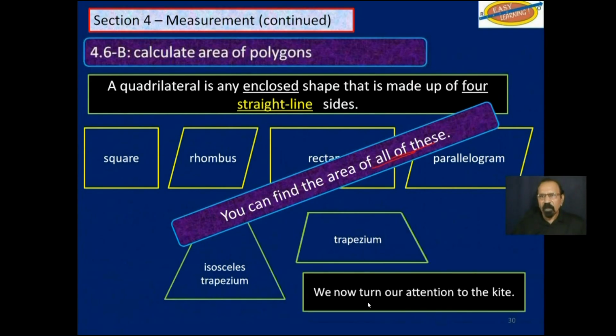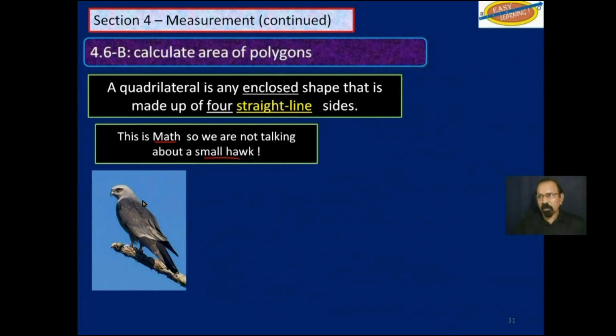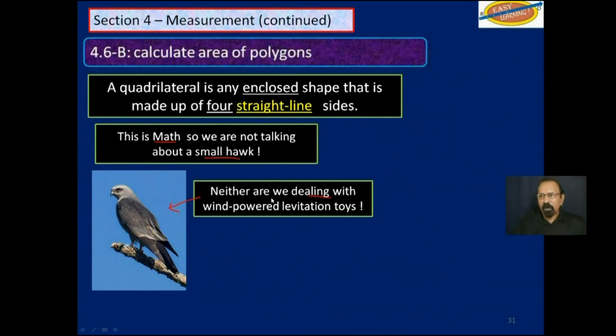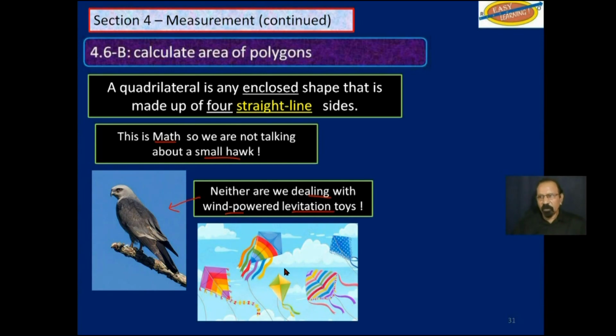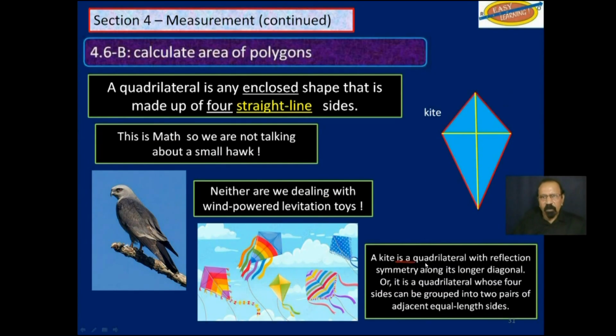quadrilaterals. We now turn our attention to the kite. Well, first of all, this is a math class, so we are not talking about a small hawk. That is a kite. Neither are we dealing with wind-powered levitation toys like these, though of course some of these do look like the shape we are going to look at, minus the frills. So the shape is this, over here. It's a kite.